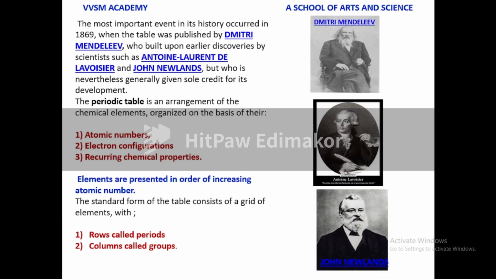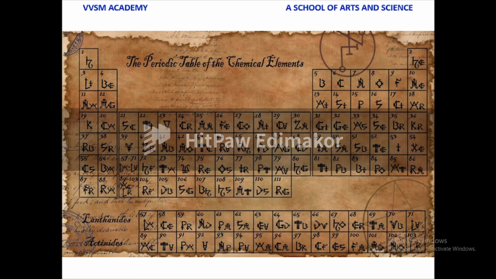Mendeleev, the history of science. Dmitri Mendeleev built upon the earlier discoveries by scientists such as Antoine Laurent de Lavoisier and John Newlands' atomic numbers, electronic configuration, recurring chemical properties, etc. Elements are presented in order of increasing atomic number. The standard form of the table consists of a grid of elements with rows called periods and columns called groups. This is the good old, ancient periodic table of the chemical elements with the respective symbols.